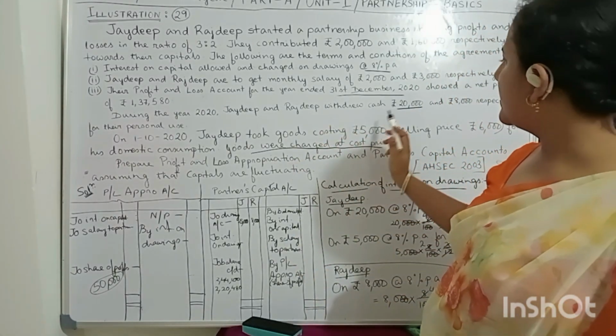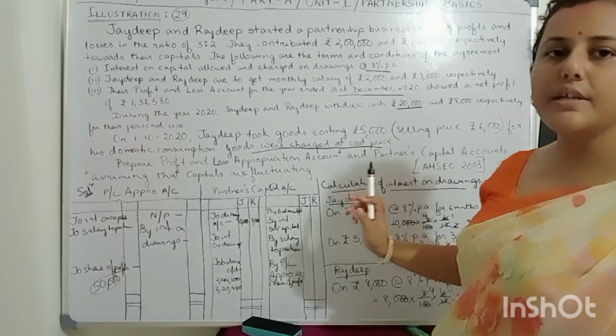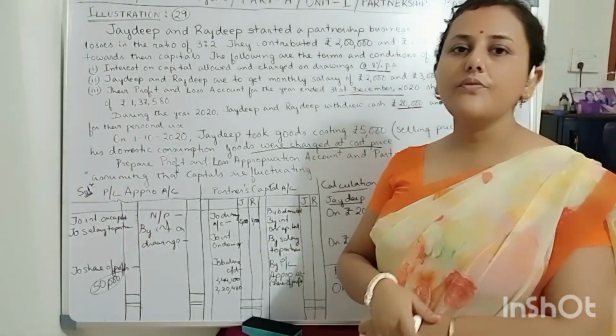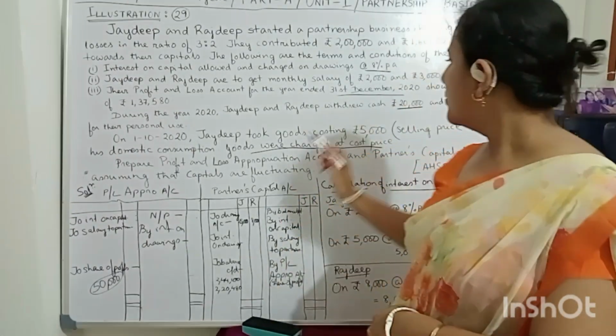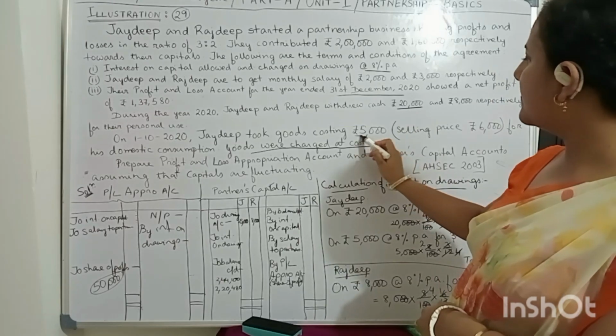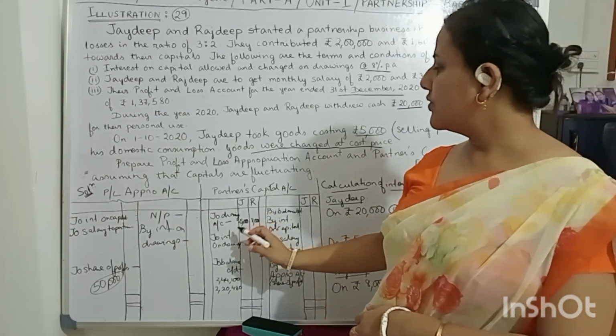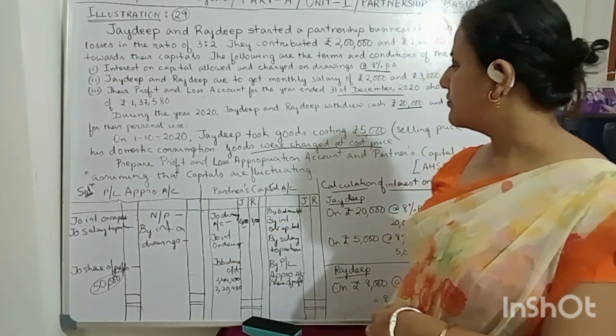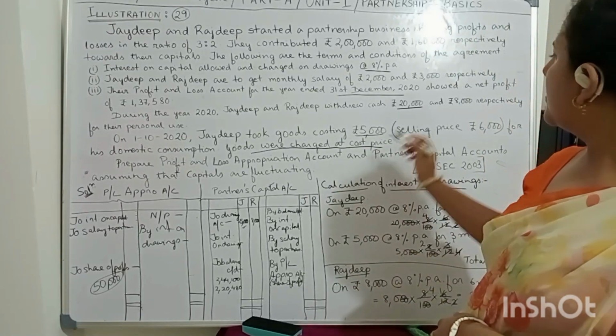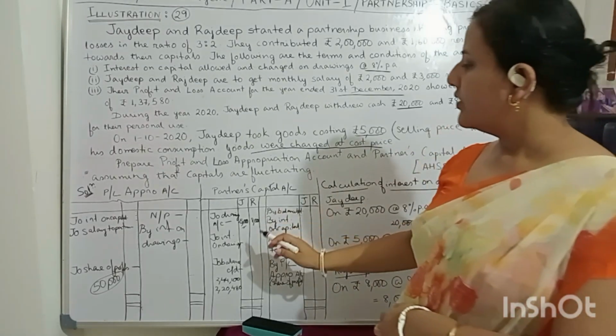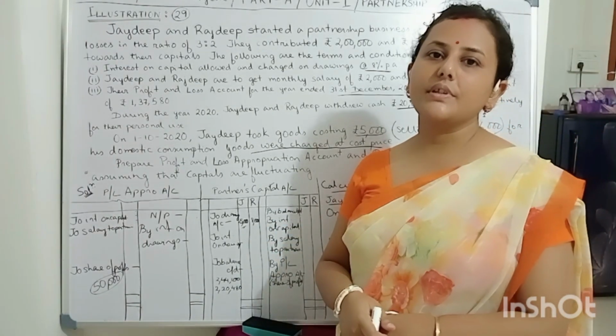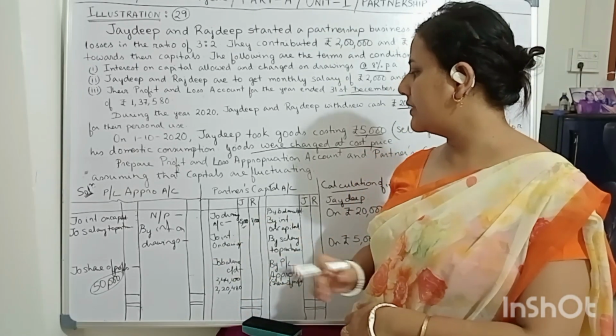For Jaideep it is 25,000, because Jaideep has withdrawn goods of rupees 5,000 also. So 20,000 plus this 5,000. Jaideep's drawings will be 25,000 and Rajdeep's drawings will be 8,000. So that is a reduction in capital, yes or no, for Jaideep and Rajdeep.